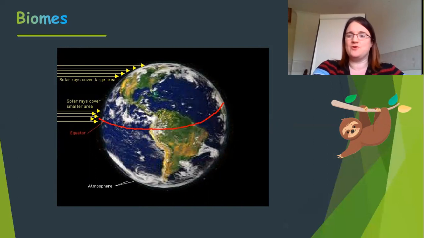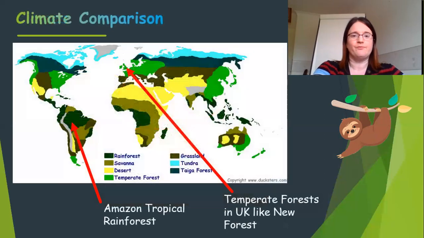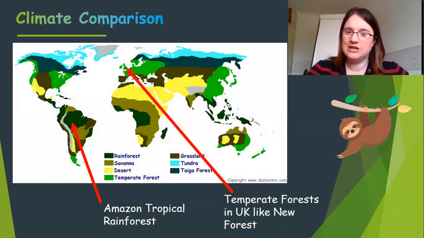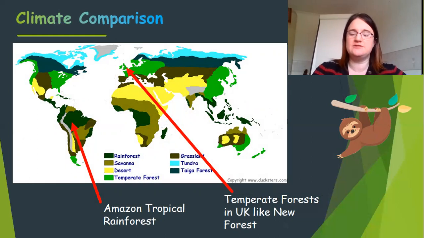So we've got biomes, these key areas in the world that are very distinctive because of their climate. And as a result of that, the flora and fauna alters. So the plants and animals are similar in similar biomes and different in different biomes. The comparison we're going to do today is between two kinds of biomes and two kinds of forest.